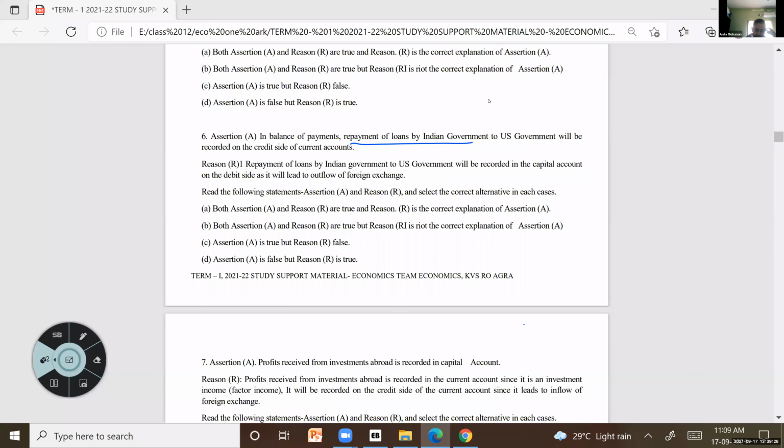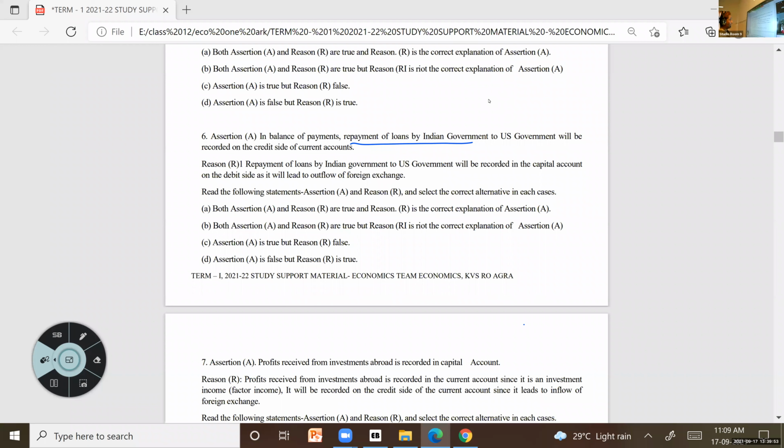Transfers, factor incomes, all those things. Anywhere loans, can you see there? Loans are included in current account or capital account? Borrowings and all those things. Capital account.